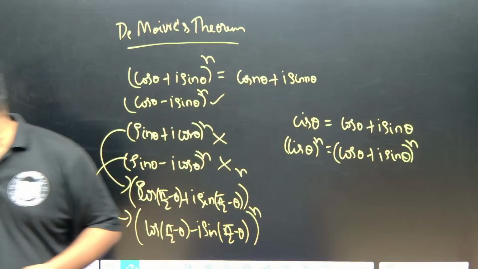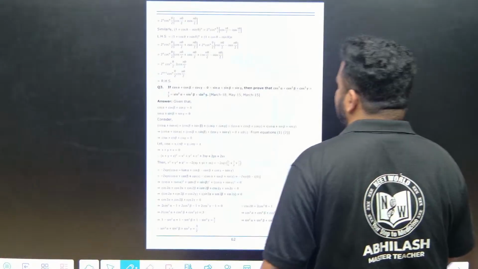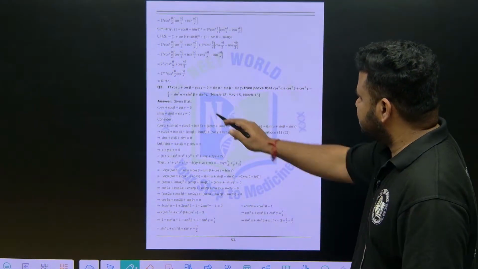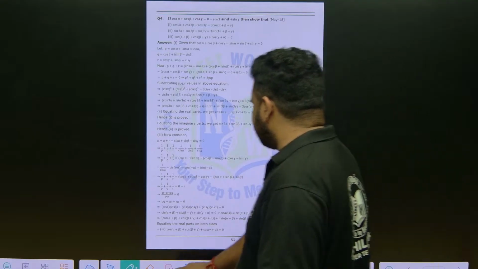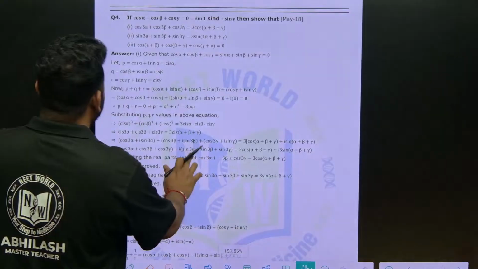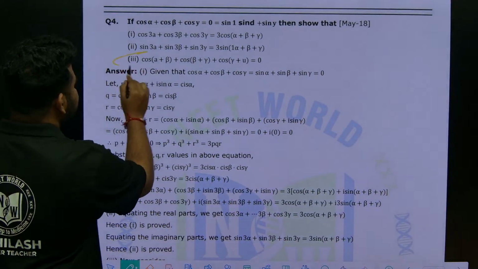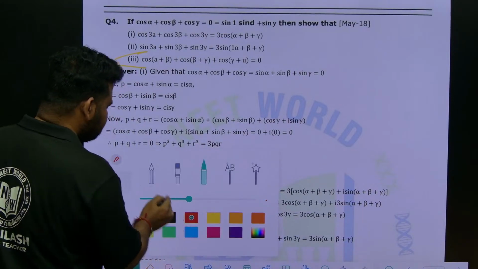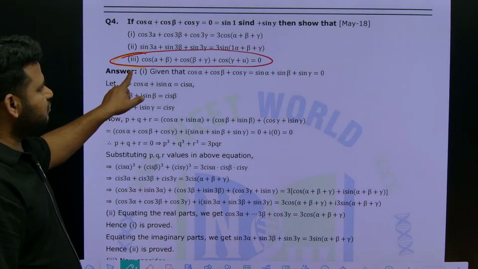So what is the question that we have to solve? In the previous class we have already completed these questions. This third question and fourth question I combined and solved. Now we have to do the third part of this fourth question. The third question we have completed already. Now we have to do the third part of this fourth question.